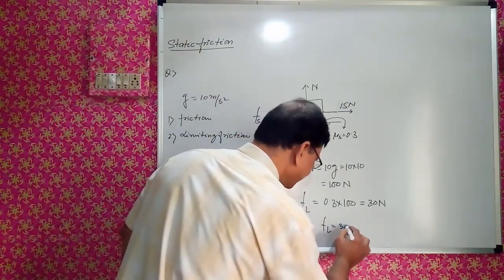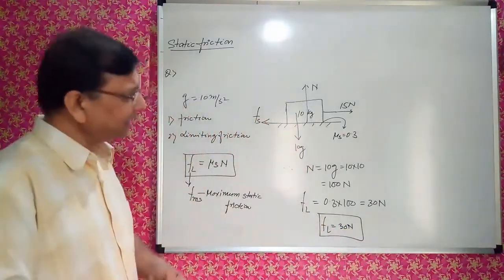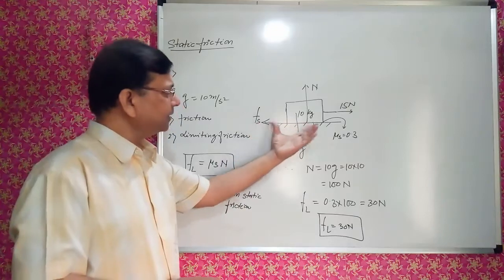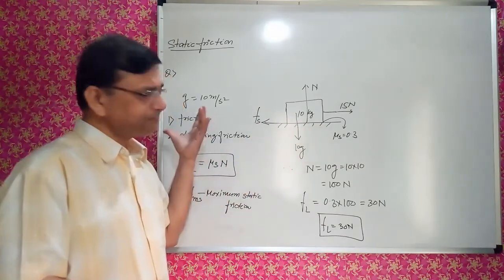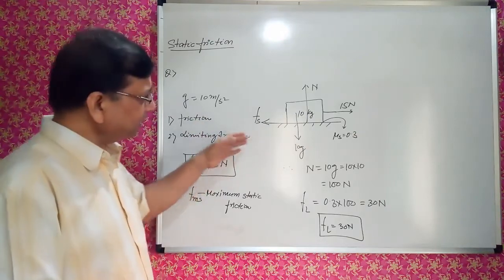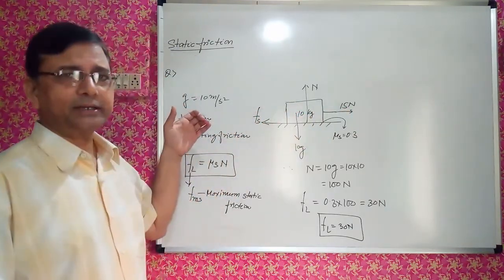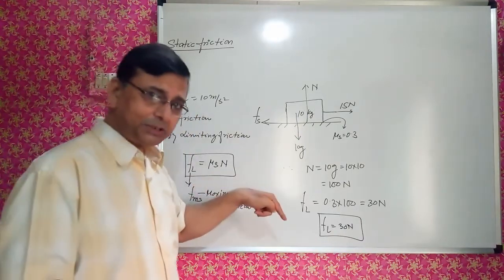FL is 30 Newton, meaning the maximum frictional force which can be applied on the object in this case. Therefore, whatever applied force is there, the frictional force must be equal to that.